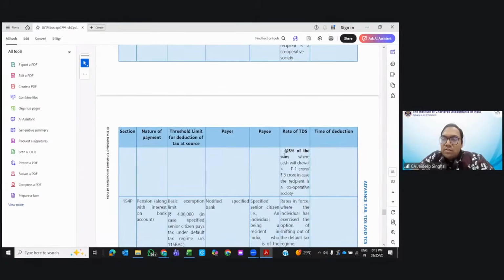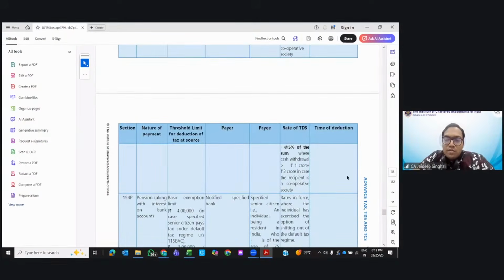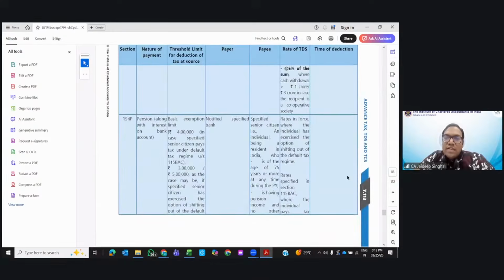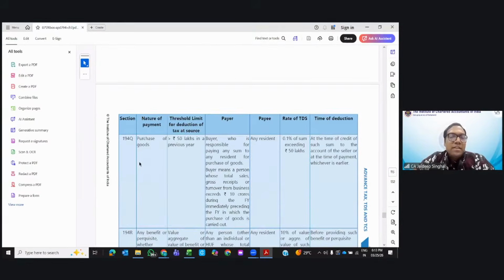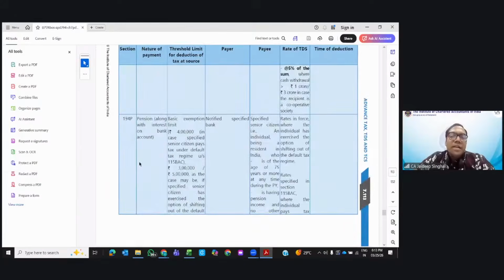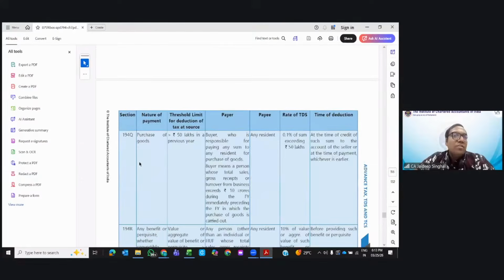Then 194P: pension along with interest on bank account you receive, right? Then whatever rates in force are there, accordingly the tax is deducted, as according to salary, you deduct the TDS accordingly. The rates in force. Purchase of goods greater than 50 lakh, again it's important.